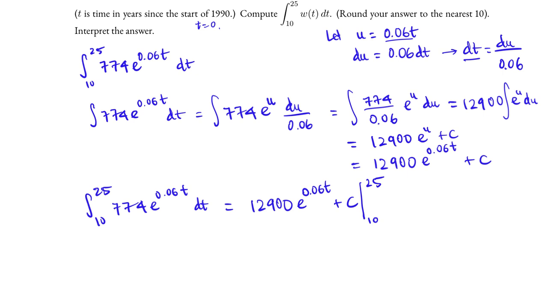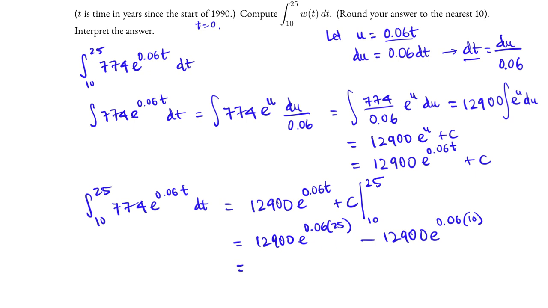Next, we evaluate this antiderivative at 25. So this is 12,900 e raised to the power 0.06 times 25, minus, and then we evaluate at 10, 12,900 e to the 0.06 times 10. There's no need to do a plus c in both of the evaluations because c minus c cancels out.